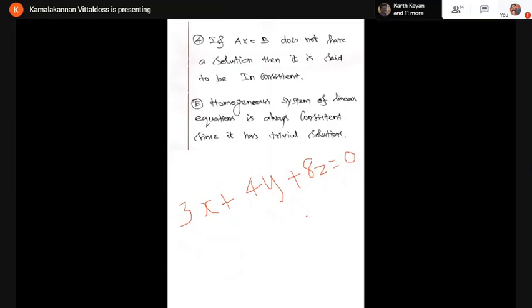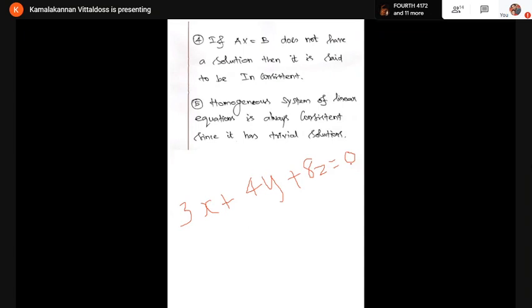Now tell me at least one solution of this homogeneous system. Tell me one solution of the system. At least one solution. Anybody? 3x plus 4y plus 8z equals 0 is the equation. Now tell me at least one solution of this equation. Anybody? Students? See, I'm taking the equation 3x plus 4y plus 8z equals 0. I want at least one solution for this equation.